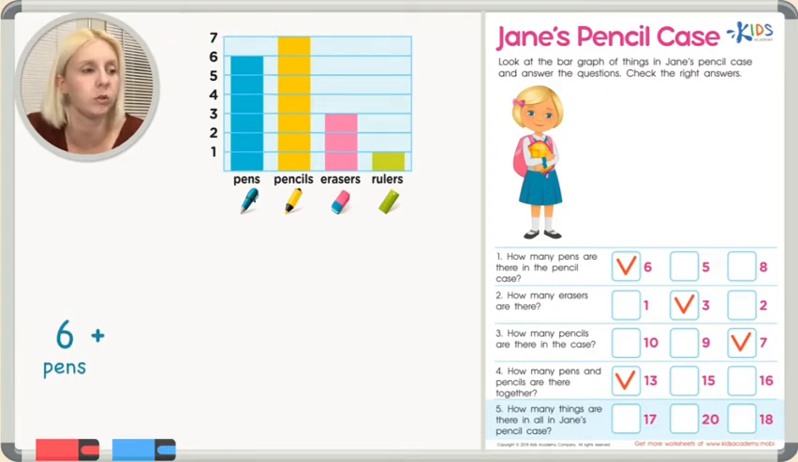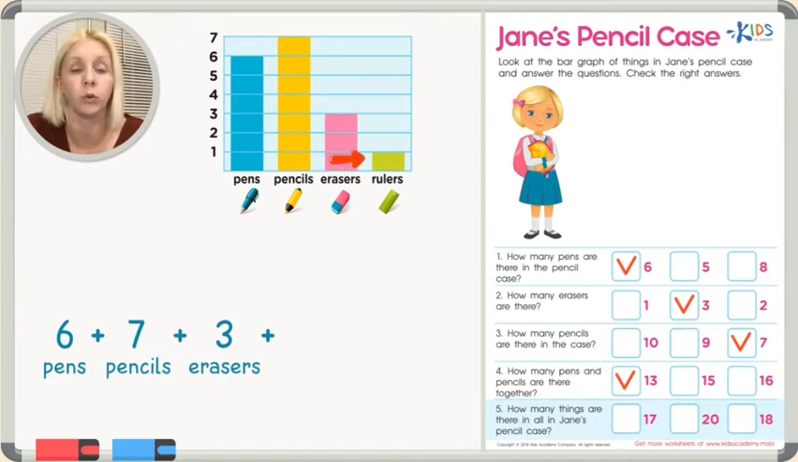There's 7 pencils. And I want to write pencils underneath so I know that I've done that one. Pencils plus erasers. How many erasers? There are 3 erasers. I'm going to write erasers. And then plus our rulers. How many rulers are there? There's just 1 ruler, right? So we're going to add all of these numbers together, okay? So this is what we're going to do.